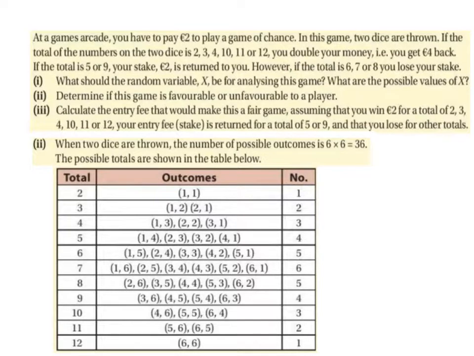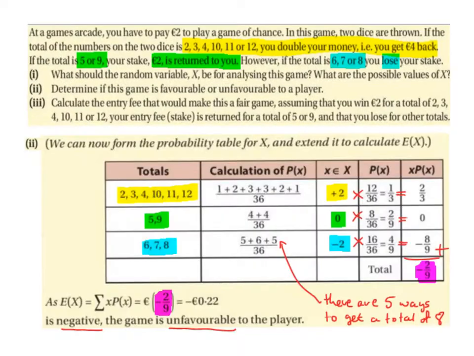So remember, if you get a total of 2, 3, 4, 10, 11 or 12, you double your money. A total of 5 or 9, you get your €2 back. Or a total of 6, 7 or 8, you lose your money.